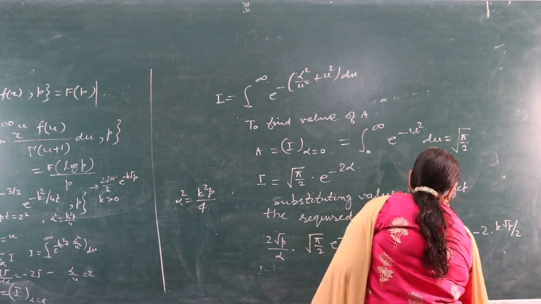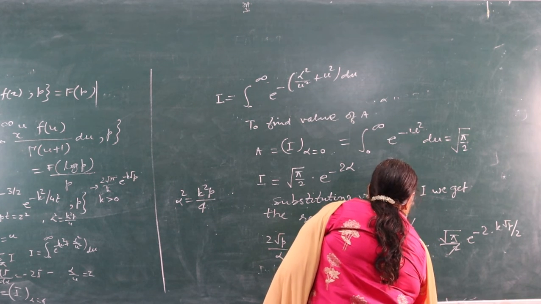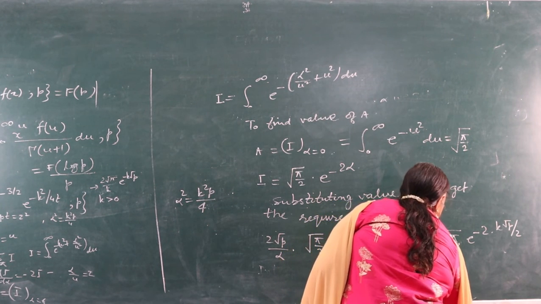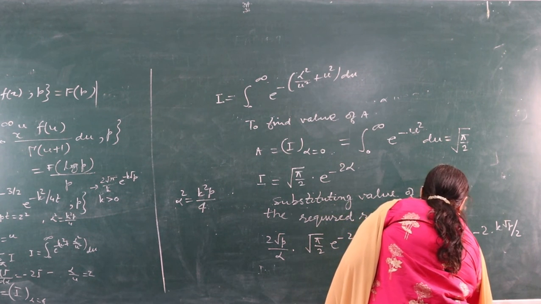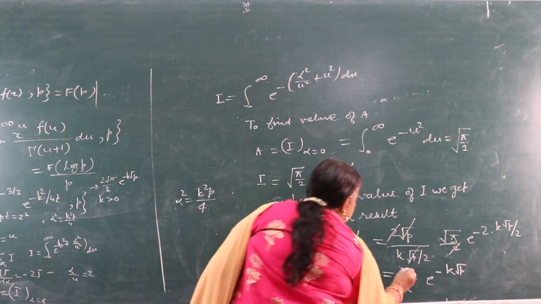Root pi by 2, so 2 will be cancelled and this will be 2 by k e raised to power minus k root p. This is the required result.